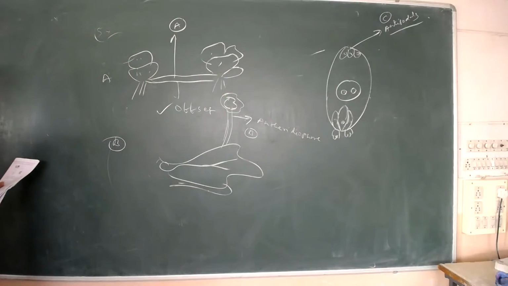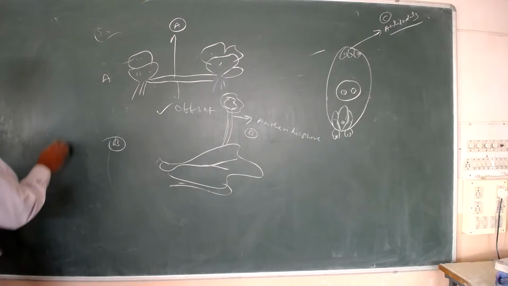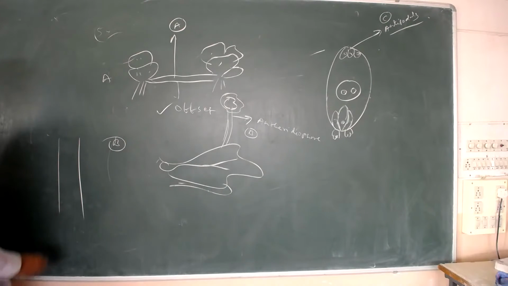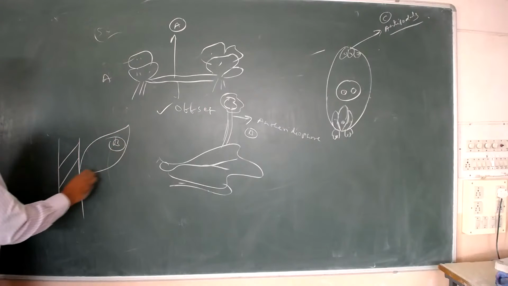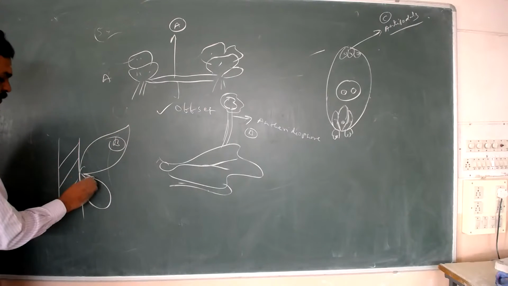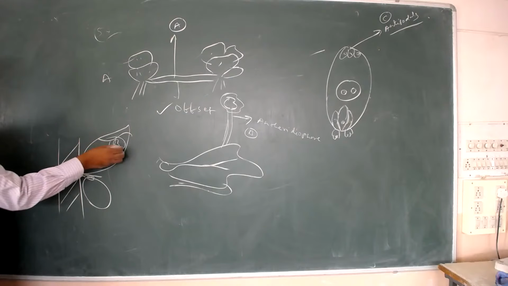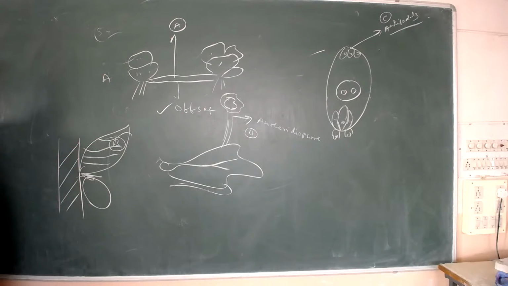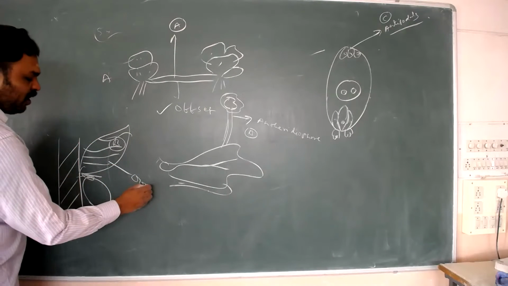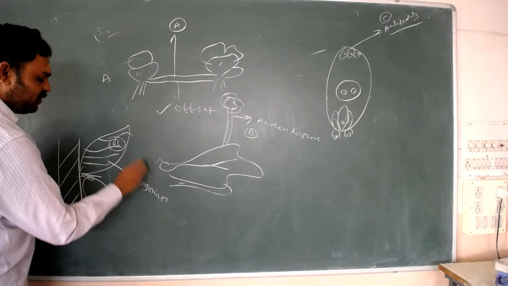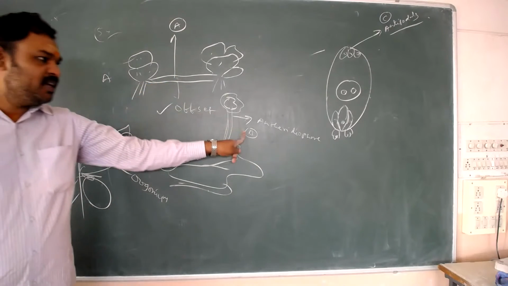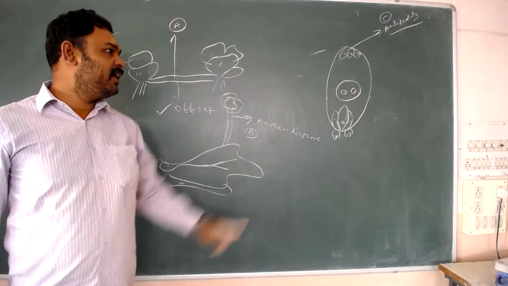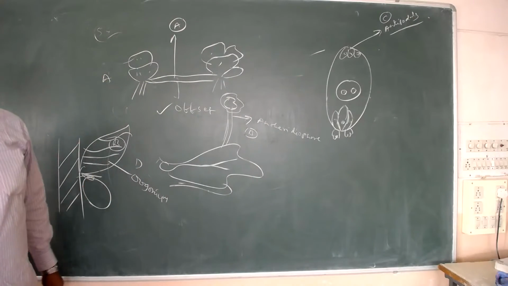Next one, what is this, Chara? This is the globule, oogonium is given. You see here, it is a Chara plant. In this Chara plant, there are sex organs. What is the sex organ here? This is the female sex organ, which is called the oogonium. So A is offset, B is antheridiophore, C is antipodals, D is the oogonium or nucule.